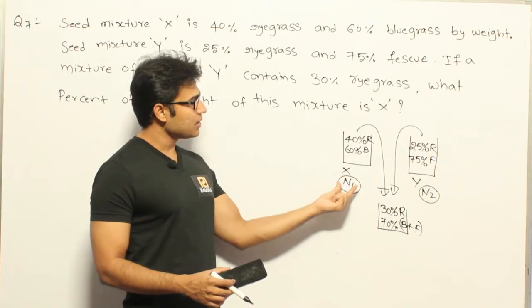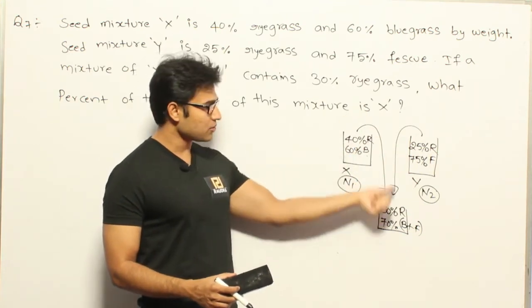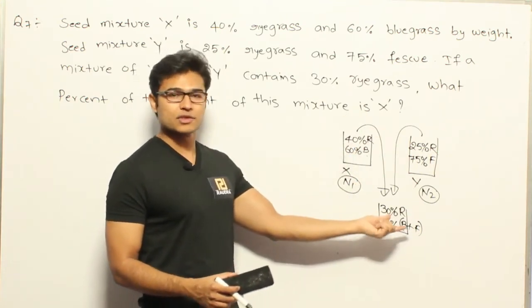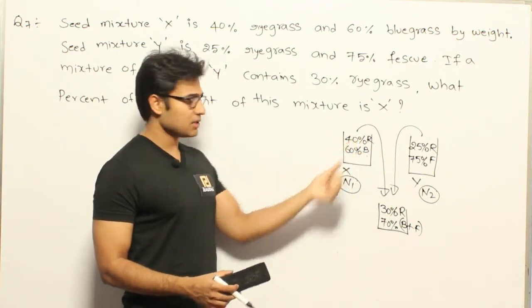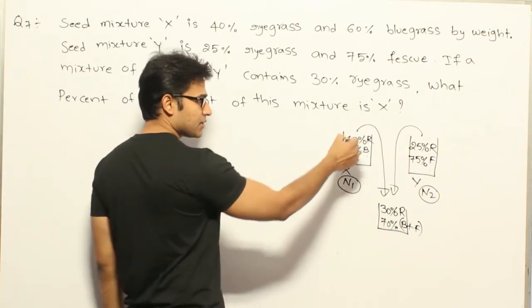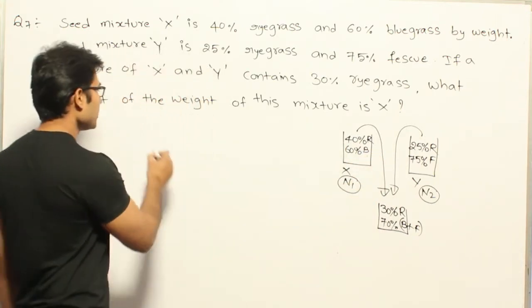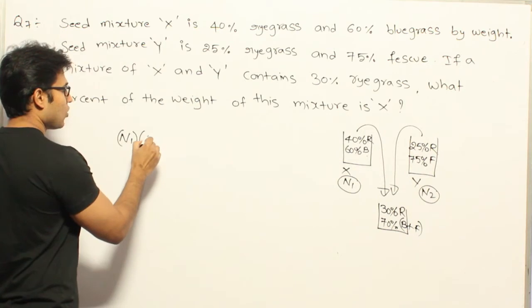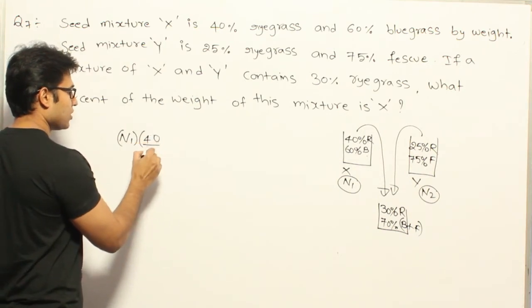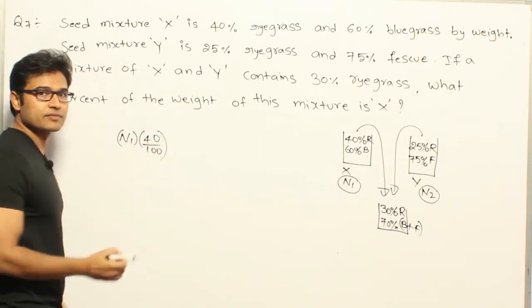Therefore what will be the ryegrass seeds that will fall into this final mixture? That depends on how much you are getting from this, isn't it? So the ryegrass that you get into this is going to be N1 kgs into 40% of it, right? 40 by 100. Are you getting this?